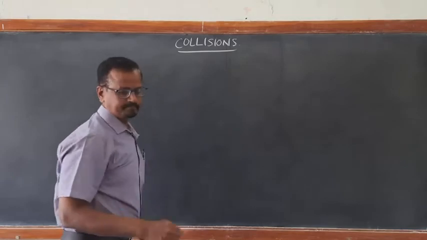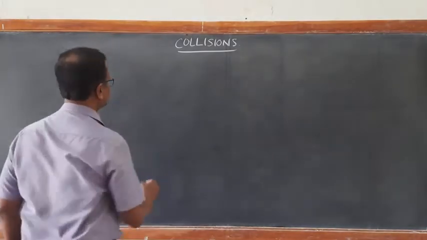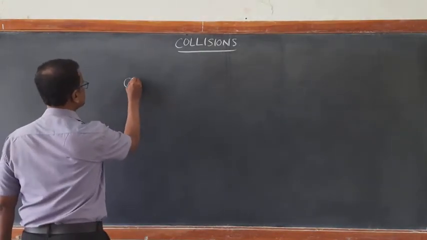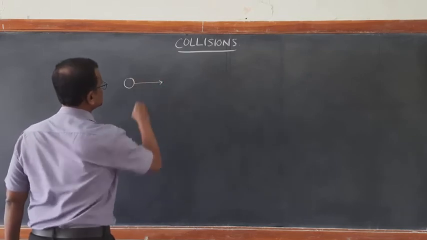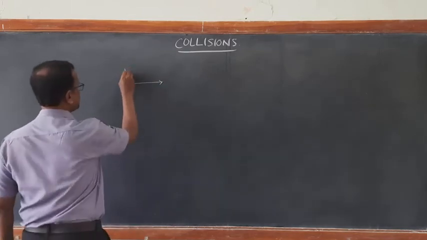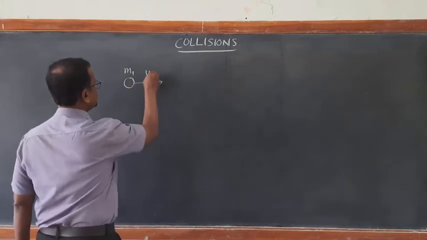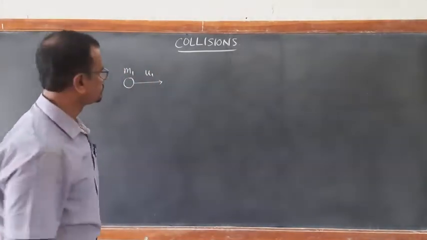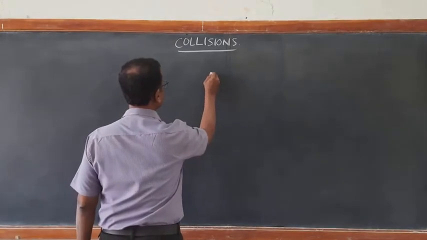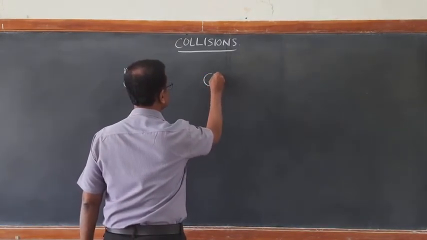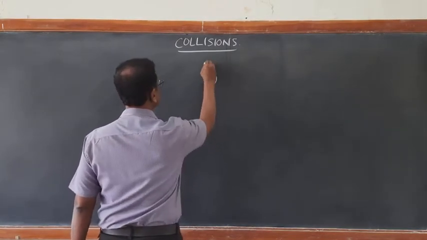So let us learn collisions in detail. Suppose this is a particle of mass m1 moving with some initial velocity u1, and here is a particle of mass m2.